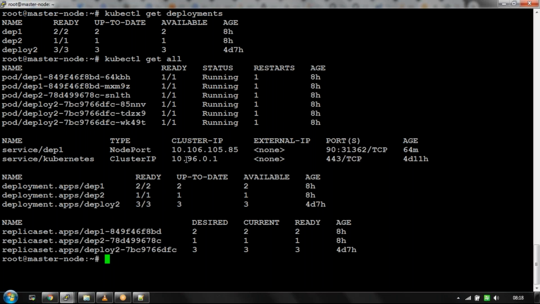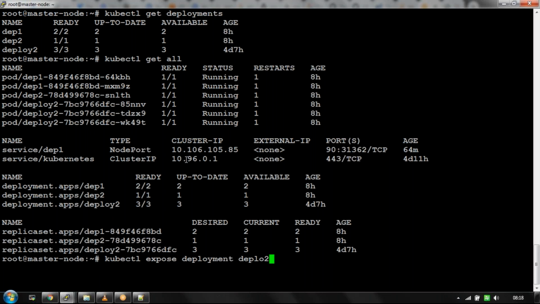So kubectl expose deployment name. So let's go for deployment 2, deploy 2. For this deployment I want to create a service.